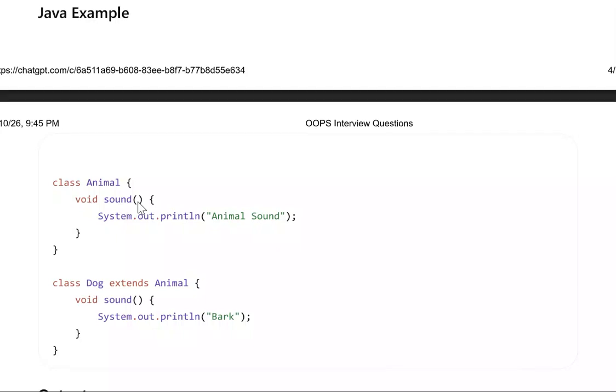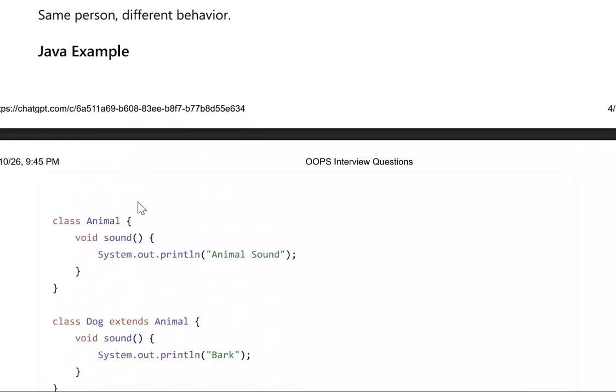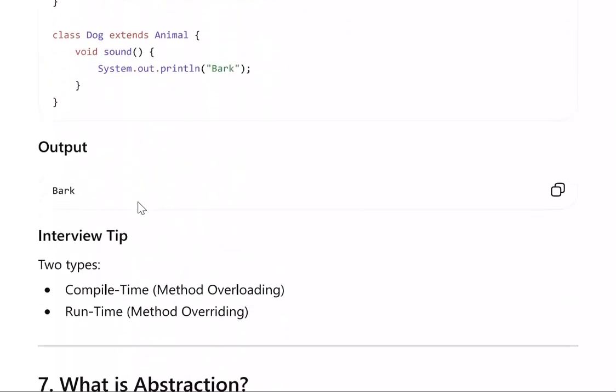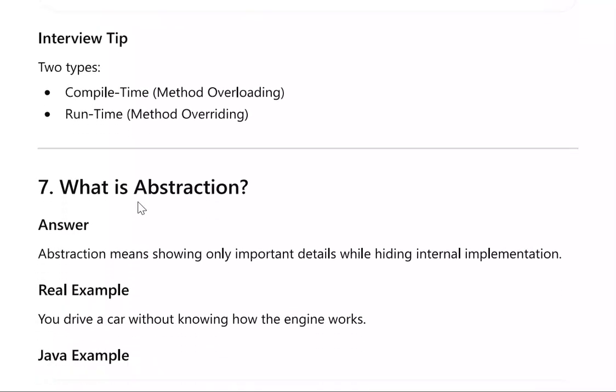We have two types of polymorphism: compile time, which is method overloading, and runtime.